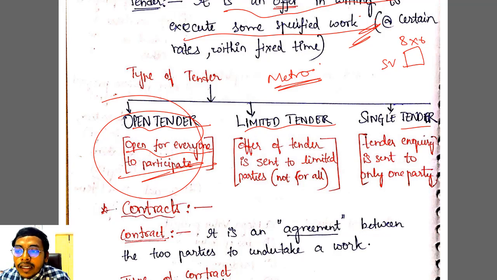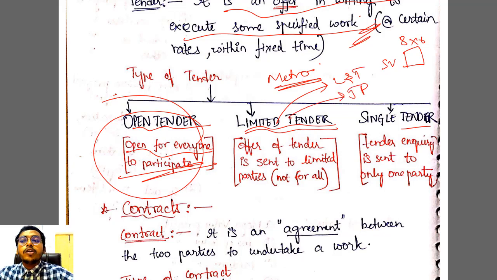You will go for limited tendering. You will search for people who are capable and send your proposal only to limited groups like L&T or JP group of construction. Only a few people you will select and send a proposal. If someone accepts that proposal, then you will enter into a contract, which is nothing but an agreement between you and the party which has agreed to take a certain amount of work.